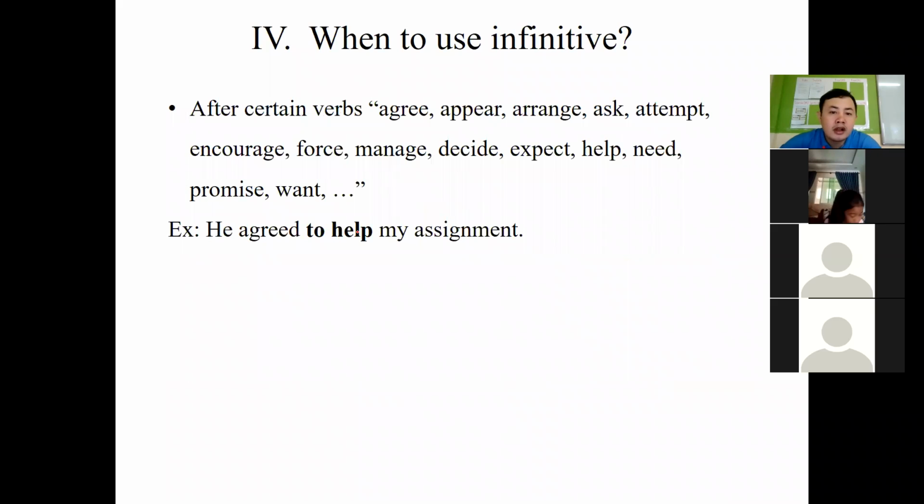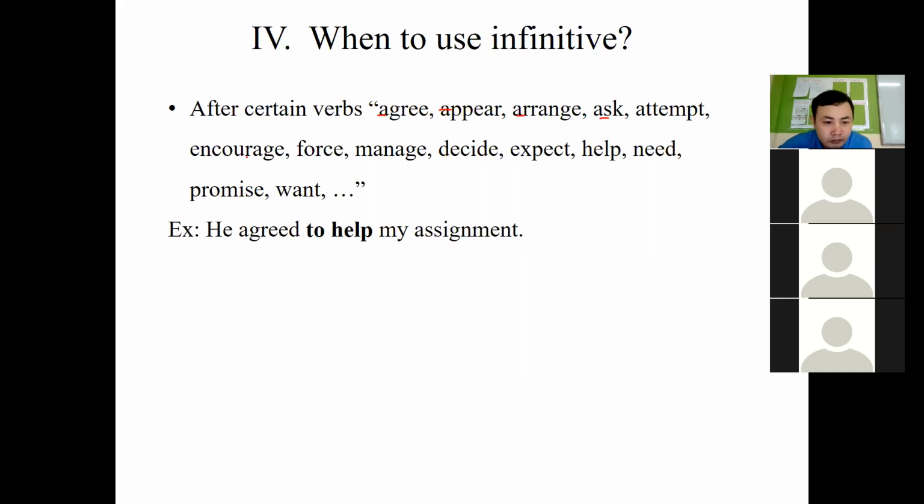The next one: here are the certain verbs of to infinitive. We have some certain verbs for the gerund as well, and for the infinitive we also have some certain verbs. So here: agree, appear, arrange, ask, attempt. We have five from A, right? You must remember all these verbs because in the exam they mostly appear, and if you don't remember them, it may be difficult for you to decide whether the sentence is infinitive or gerund.